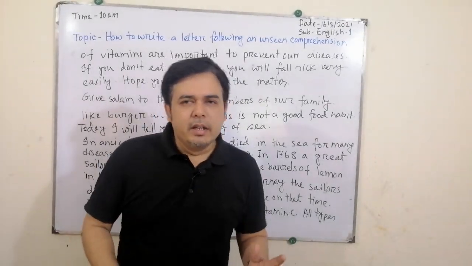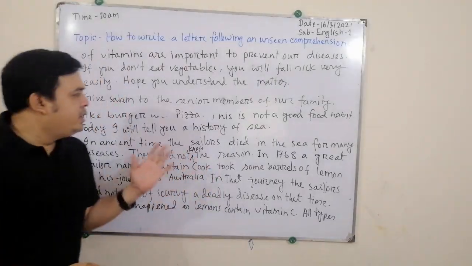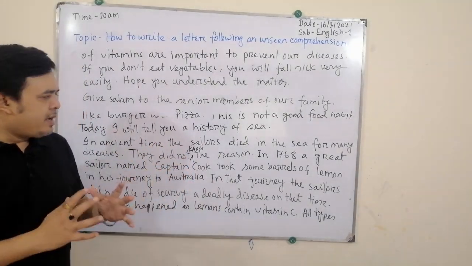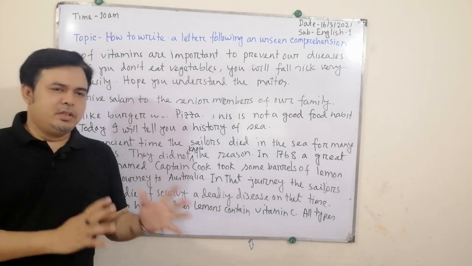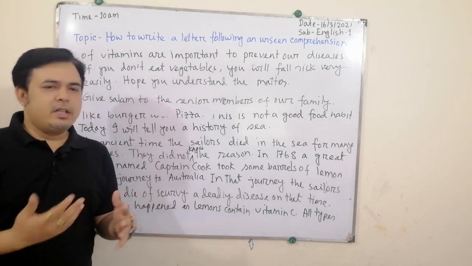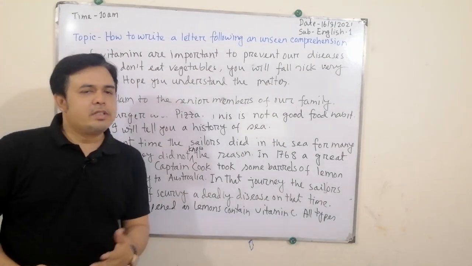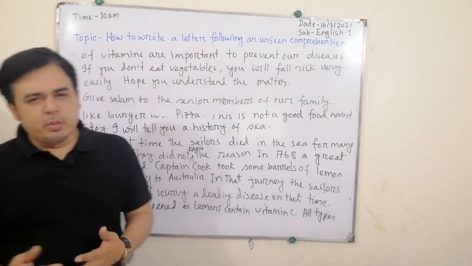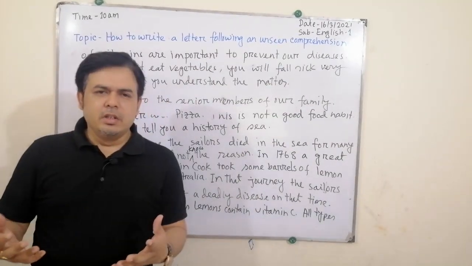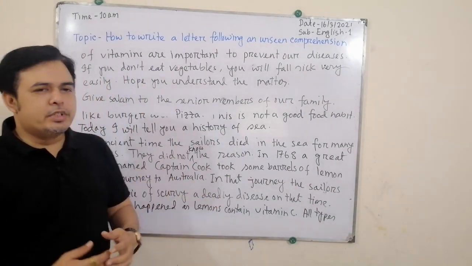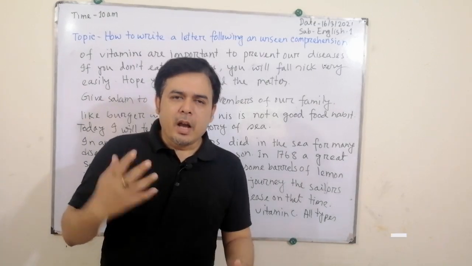So I think that is not a very difficult thing that I have written here, because something I have just used as per formalities, like at first take my love, hope that you are well. This is pretty common. You can write it all the time, and also some information from the unseen comprehension.